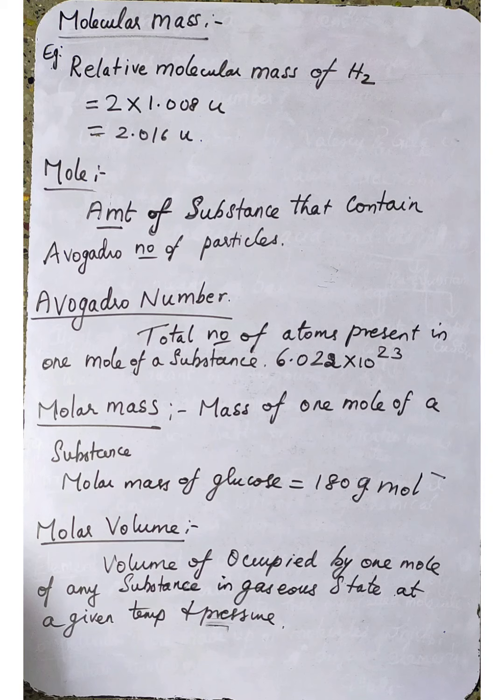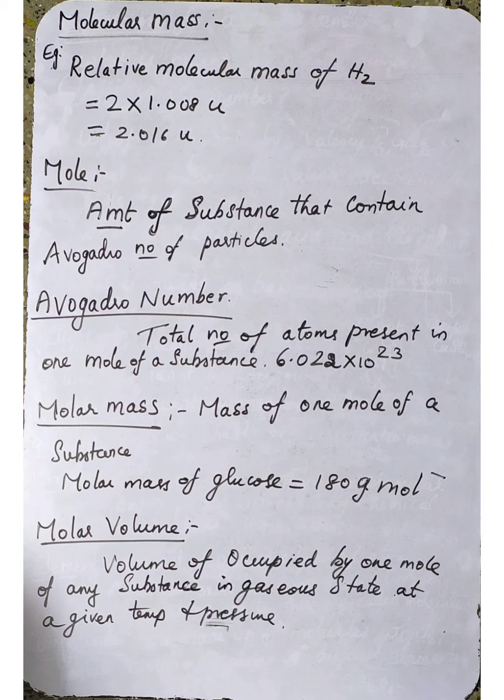Understood? So what is meant by mole? In chemistry, the amount of the substance is expressed in terms of mole. The unit for amount of the substance is mole.